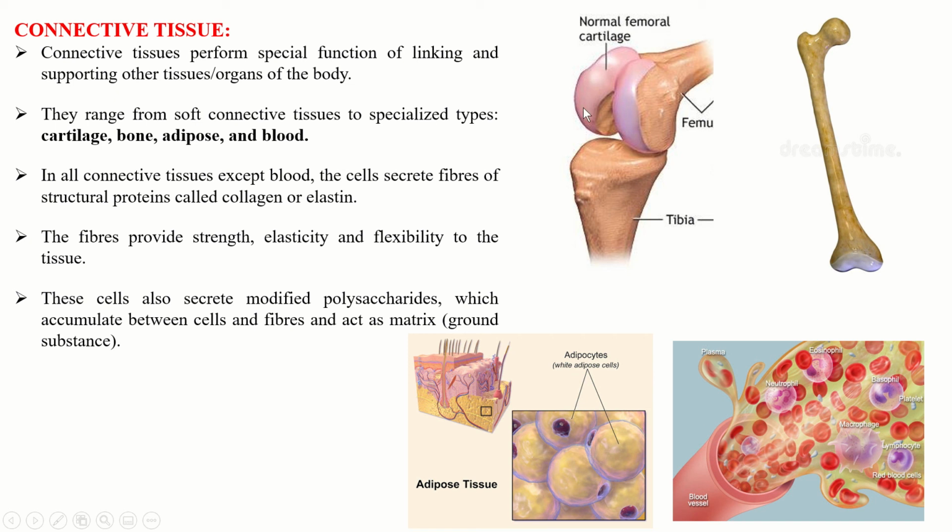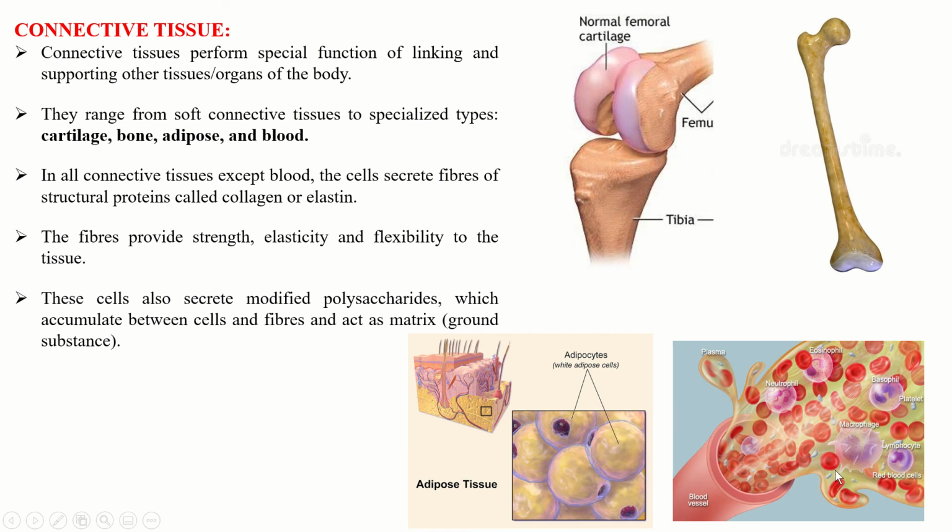These all are connective tissue. In all connective tissue except blood, the cells secrete fibers of structural proteins called collagen or elastin. So this tissue produces fibers whereas blood does not.